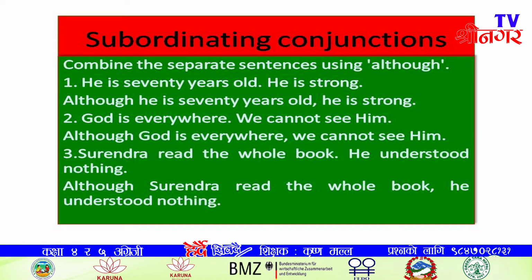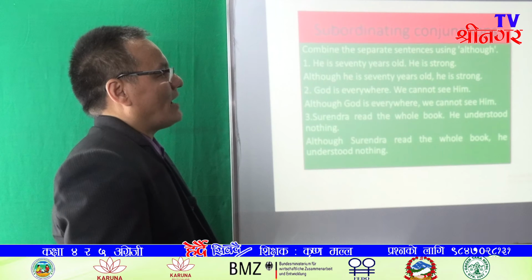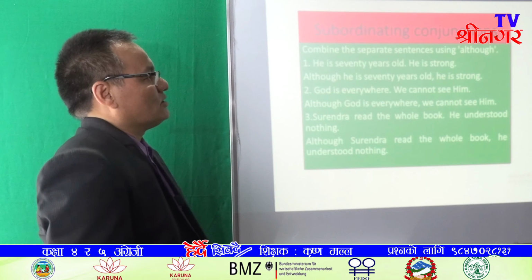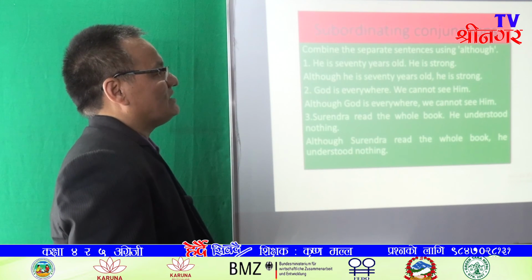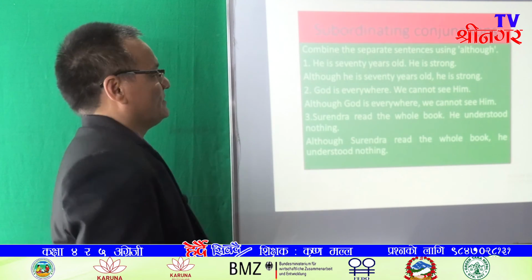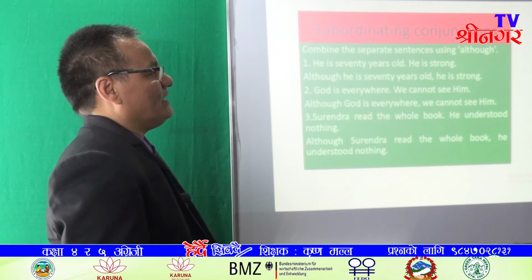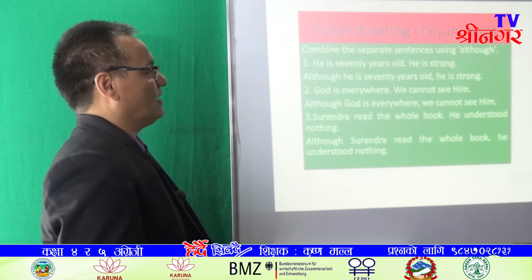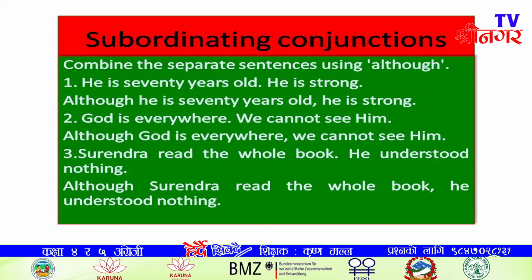When you are asked to join the sentences using although, you must decide which part is the situation and which part is the unexpected result. The part showing the situation is preceded by although. That's why, although he is 70 years old, he is strong. Here, he is 70 years old is the situation. That's why this part has been preceded by although.